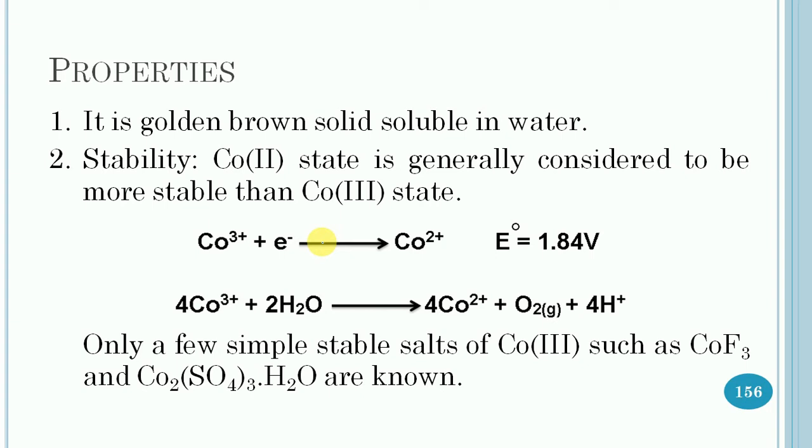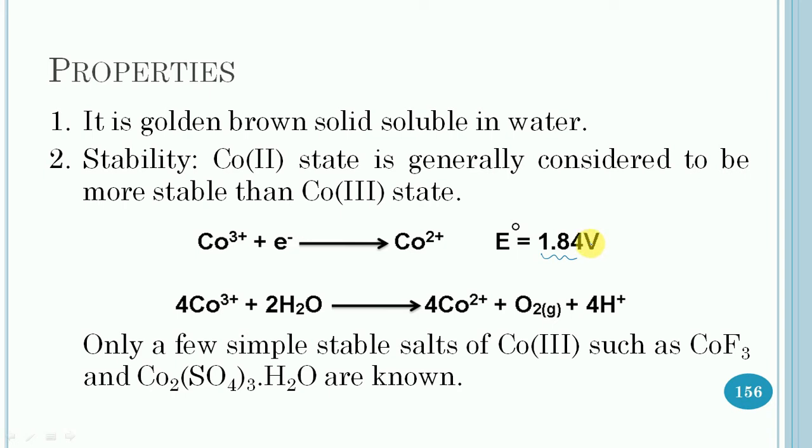The cobalt 3 positive is a strong oxidizing agent. As a result, the cobalt 3 ion gets itself reduced to the cobalt 2 state easily. The reduction potential of the half reaction is very high, equal to 1.84 volt.